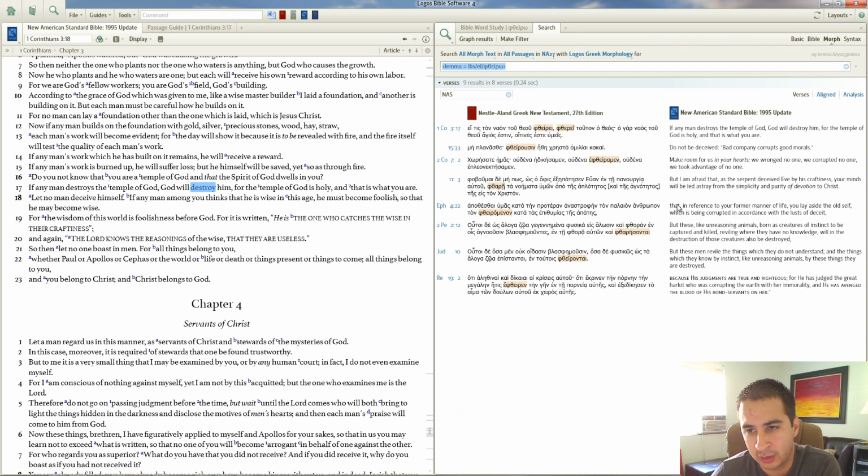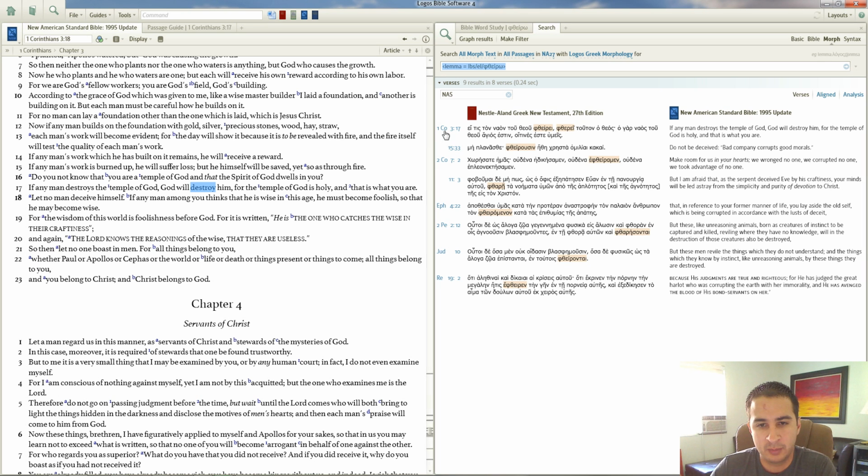And so what I'm going to do is start off by looking to see how Paul uses this word and what he means by that. Remember we said when we're trying to determine the semantic range, first we look at the lexicon, and then we see how the author uses it in that same passage. Then we ask ourselves, how does that same author use it in that letter? And then how does that author use it in all his letters? And then we ask ourselves, well, how do other New Testament writers use it? And then finally we can even search to see how other Greek writers like Josephus or Philo use it.